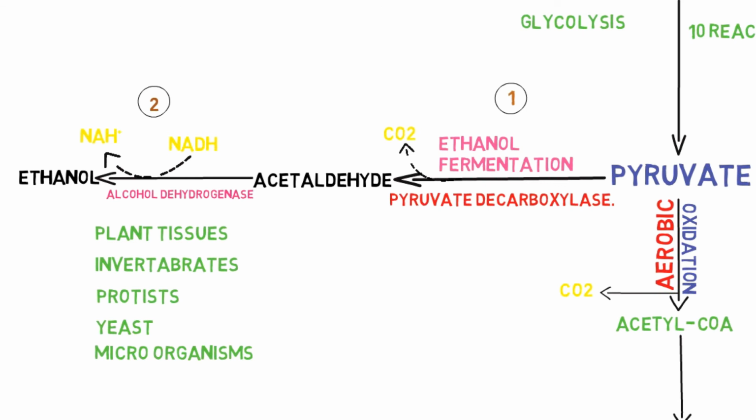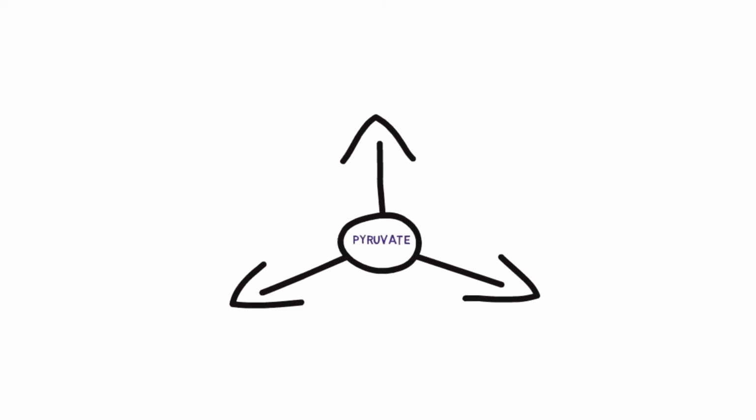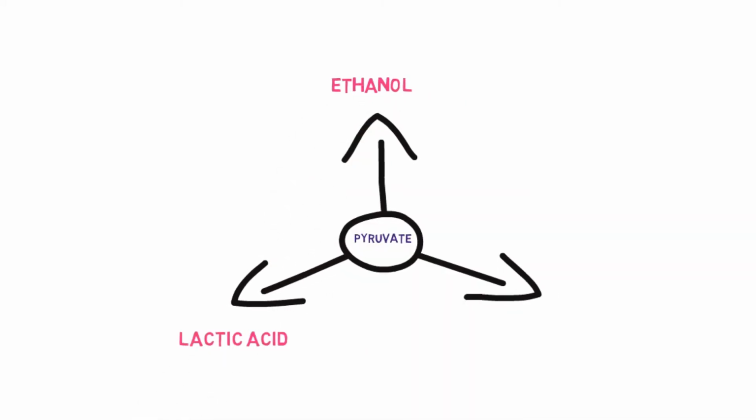So we have so far learned that pyruvate can be converted into 3 different final products: ethanol, lactate, and acetyl-CoA, which is further converted into different molecules.